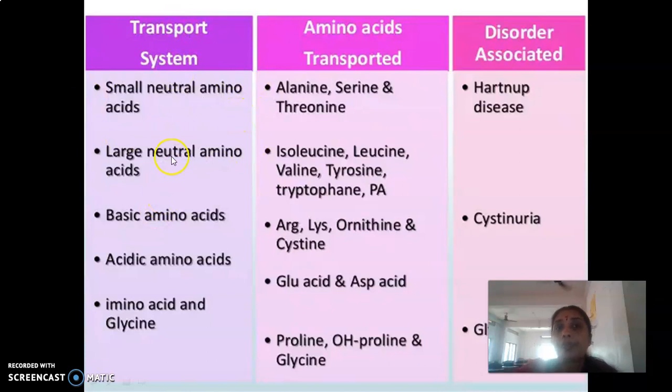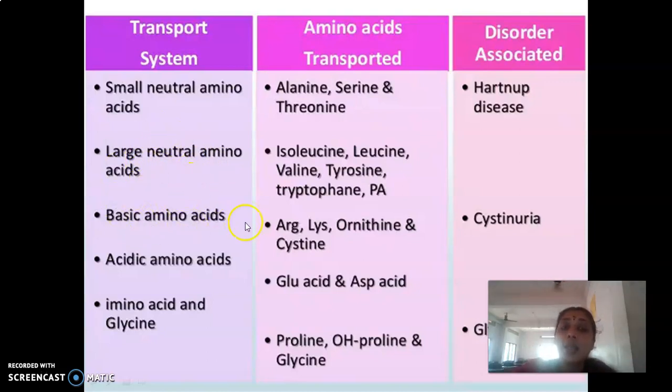And that too, the transporter for absorbing the small neutral amino acids is different from that of large neutral amino acids. So there are 2 different transporters for neutral amino acids itself. Small amino acids which are neutral in nature are carried by one co-transporter, while the large amino acids which belong to the same category, the neutral amino acids, will be carried by an entirely different co-transporter mechanism.